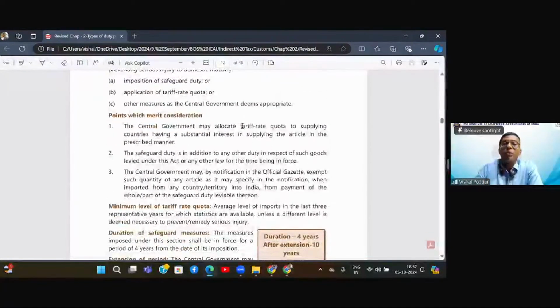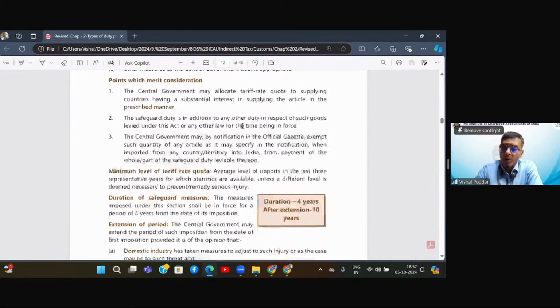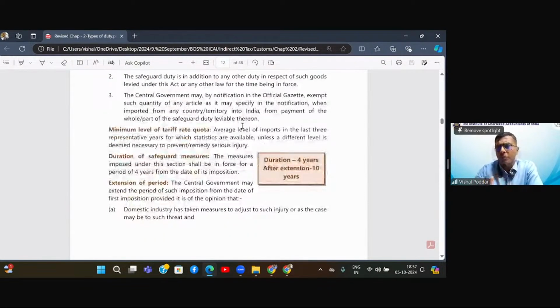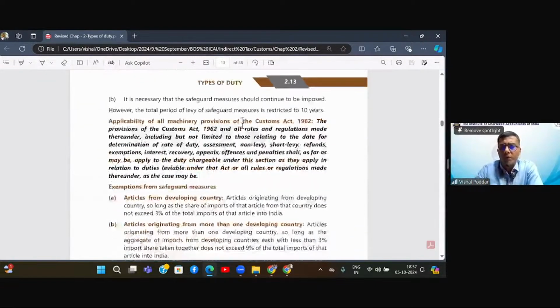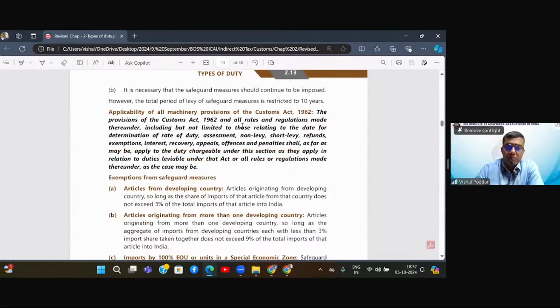Now, these are some important points which are related to this particular topic. I'll request everyone to go through them. They're simple in understanding. That is why I'm not reading them verbatim, but they are all important. Since they are given in your module, you need to follow them.